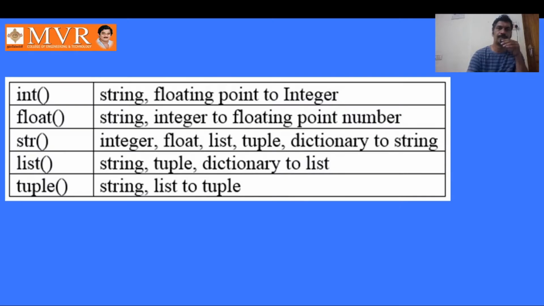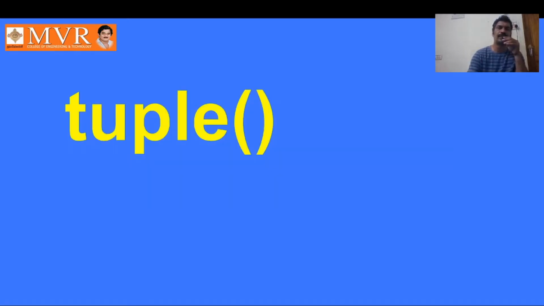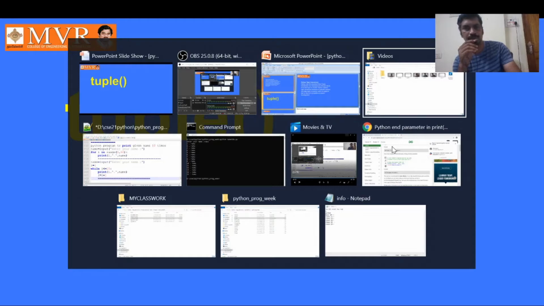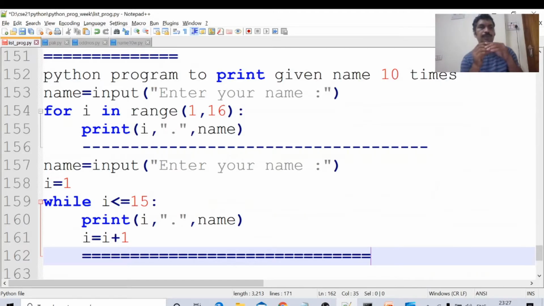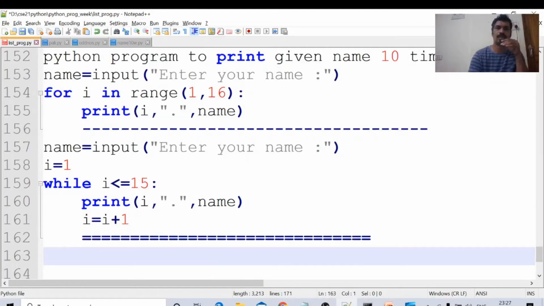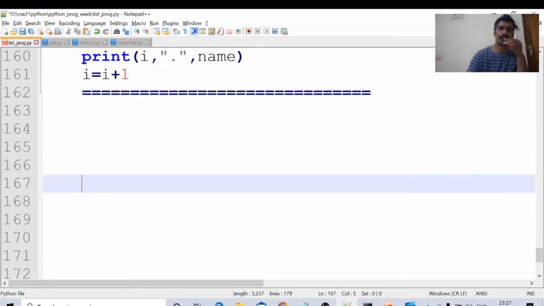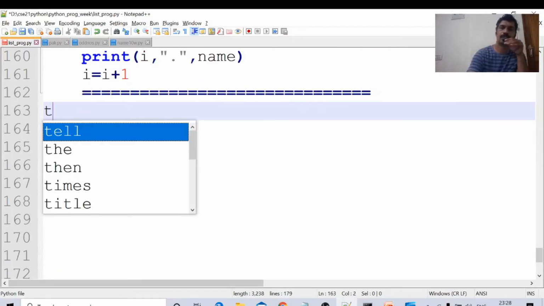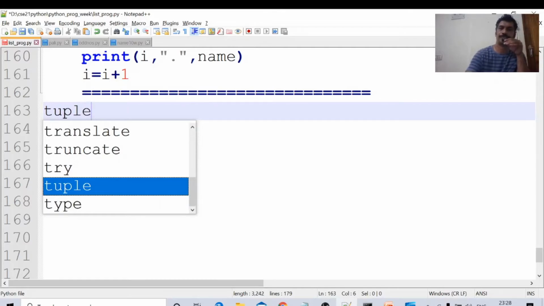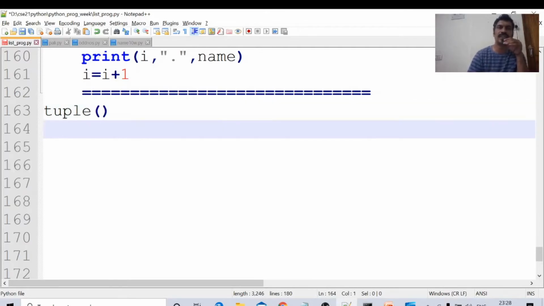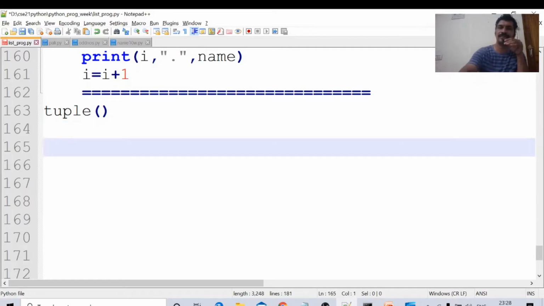Okay, tuple. We will see in detail about a tuple. What is a tuple? Tuple is also like a list. This is the first time we are listening to the word tuple. T-U-P-L-E. Tuple is also a list, whereas in a tuple the items are specified within smooth brackets.